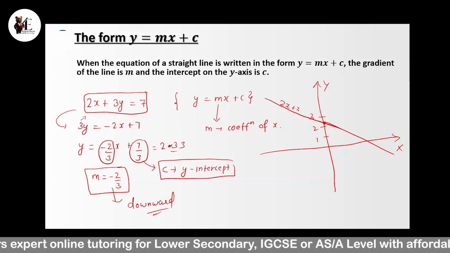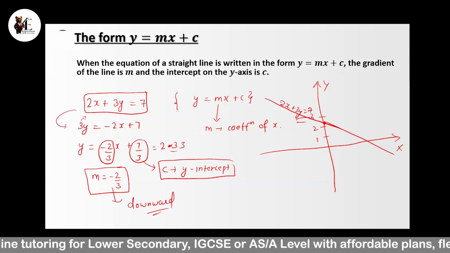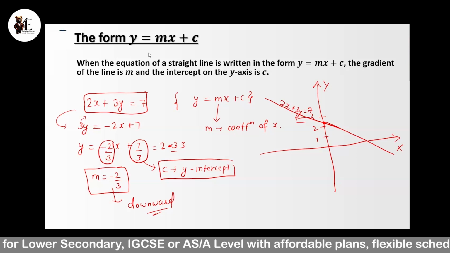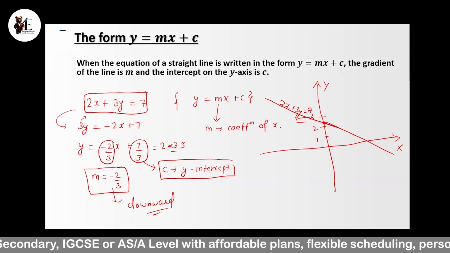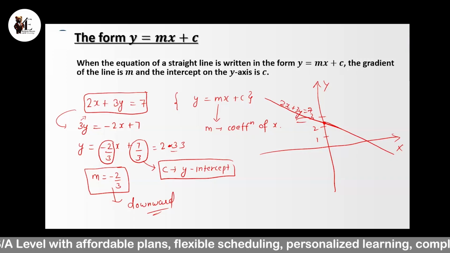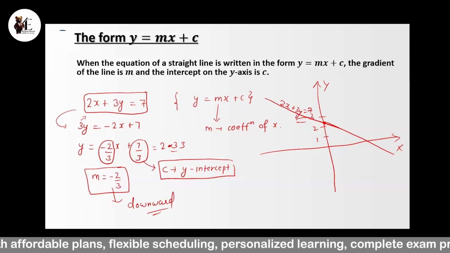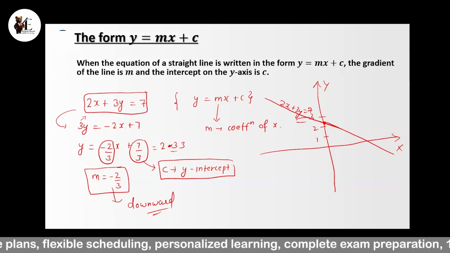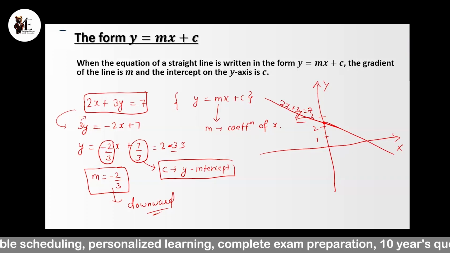2x plus 3y is equal to 7. So that's how we draw the rough sketch of a line. And if we have to calculate the gradient from a given equation, we have to write the equation in the form y equals mx plus c. So please note this down and we'll do the questions based on it.